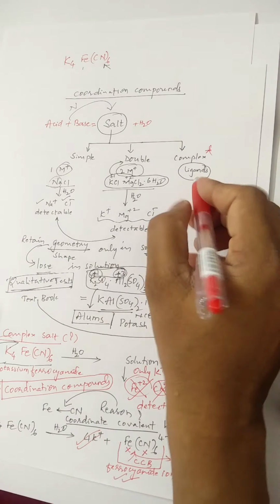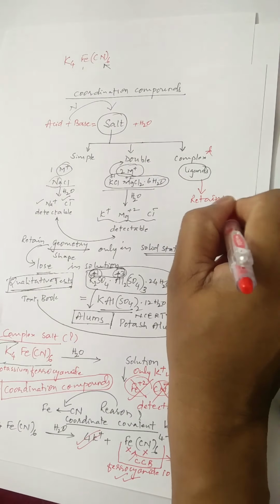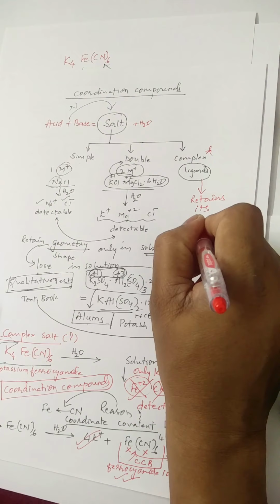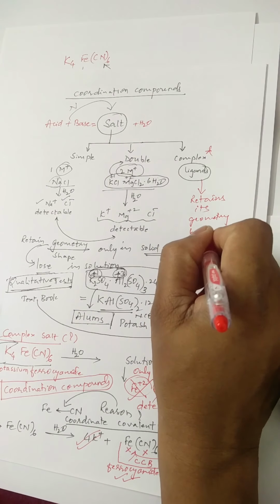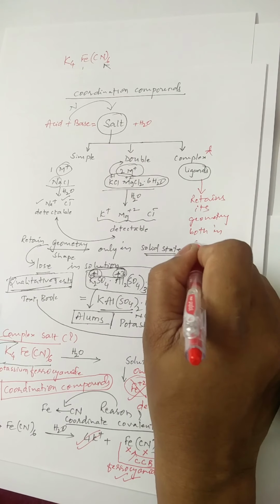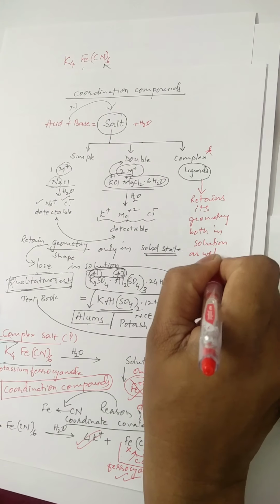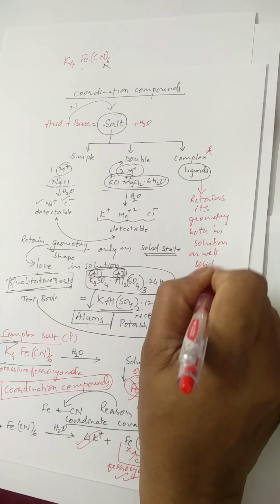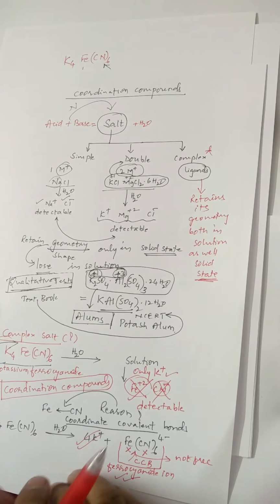It means this salt retains its geometry both in solution as well as in the solid state. This is a very important distinction between these 3 salts.